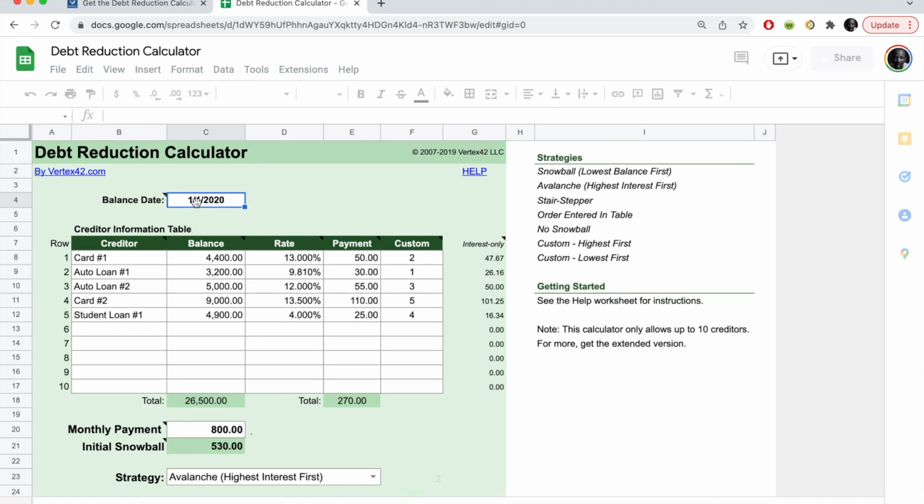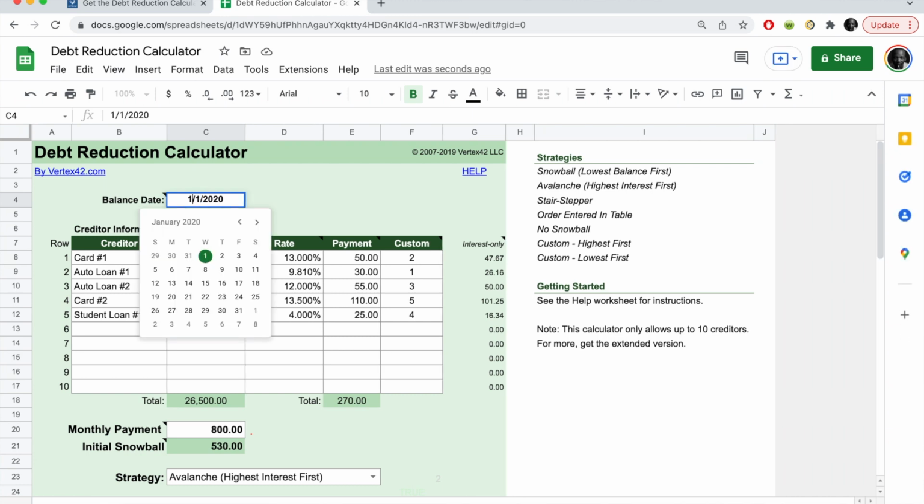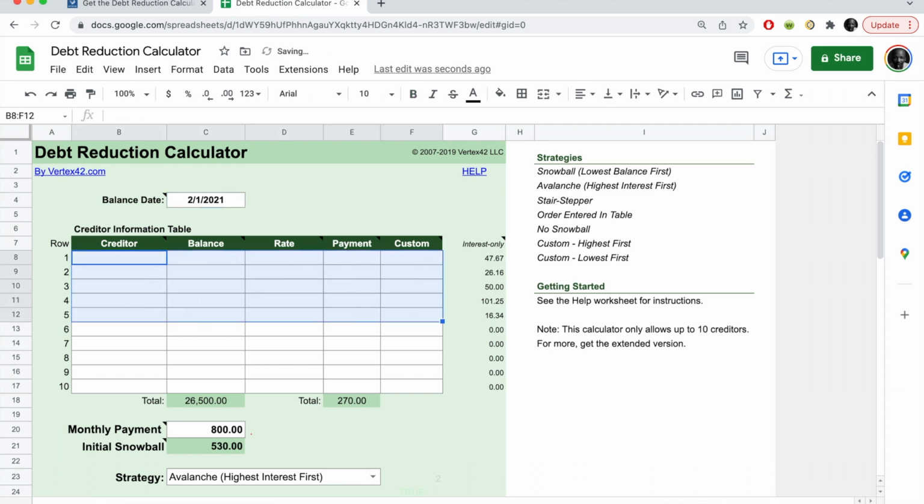So here it'll give you a date when you want to start. Just punch that in quickly. This will help you figure out how soon or when you would like to start. So let's make this for the 1st of February, 2021. And here I'm going to use our real debt.